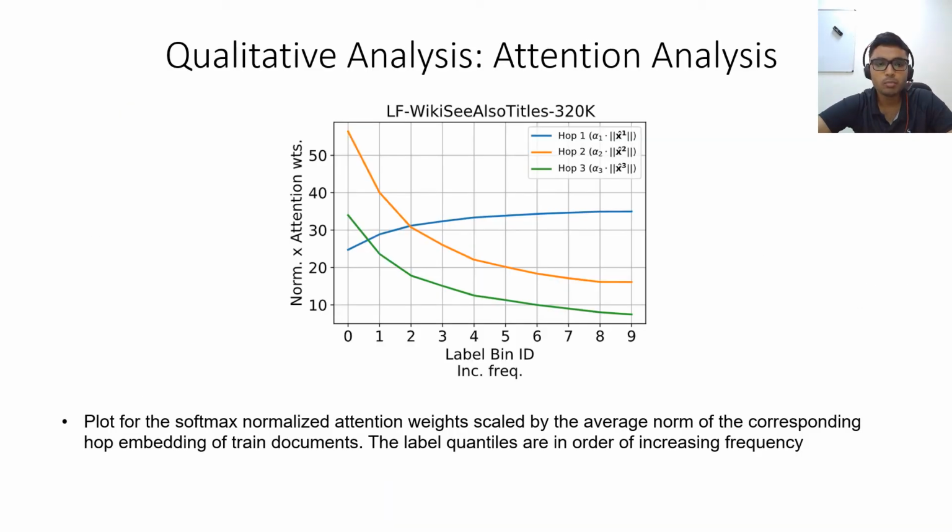For instance, this plot shows the softmax normalized attention weight scaled by the average norm of the corresponding hop embedding of trained documents. As you can see, extremely tail labels give more weightage to hops 2 and 3. As we move towards more and more head deciles, the weightage of hop 1, which incorporates information just from the immediate neighborhood, increases, whereas that of more global neighborhood in hops 2 and 3 decreases.